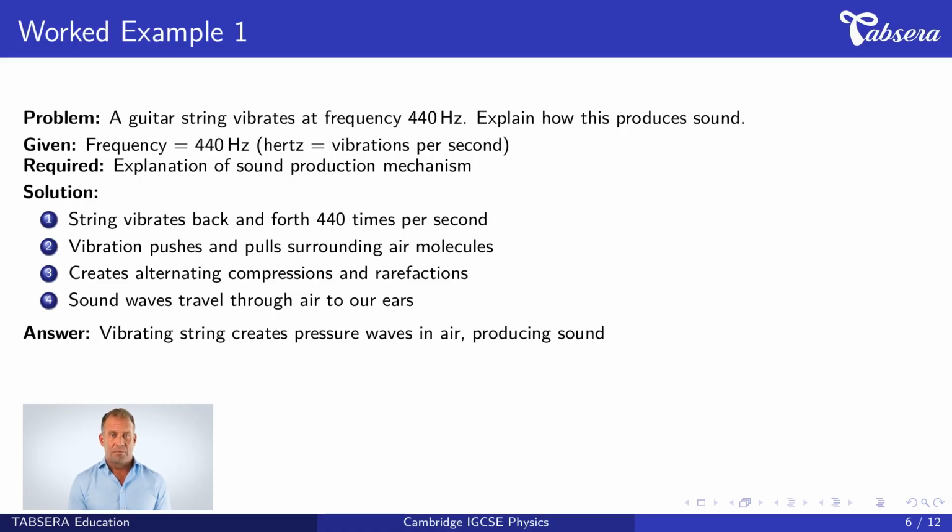Let's work through our first example. The problem states, a guitar string vibrates at frequency 440 Hz. Explain how this produces sound. We are given frequency equals 440 Hz, where Hz means vibrations per second. We need to find an explanation of the sound production mechanism. Step 1, the string vibrates back and forth 440 times per second. Step 2, this vibration pushes and pulls surrounding air molecules alternately. Step 3, this creates alternating compressions and rarefactions in the air. Step 4, these sound waves travel through air to reach our ears. The answer is, the vibrating string creates pressure waves in air, producing sound that we can hear.